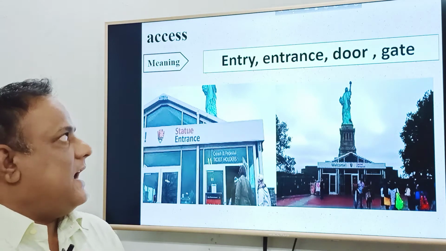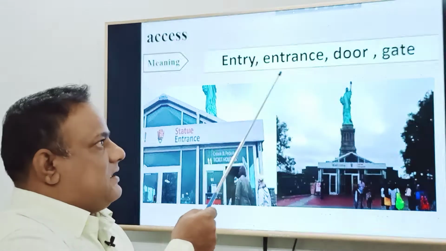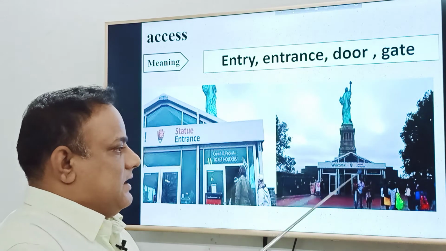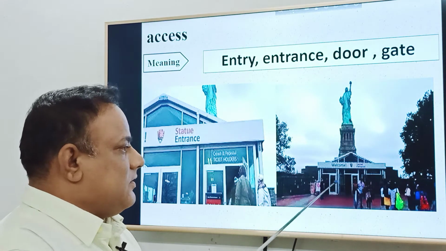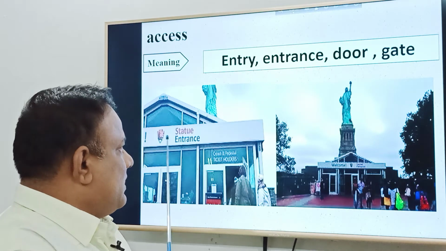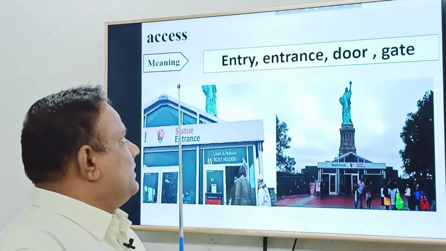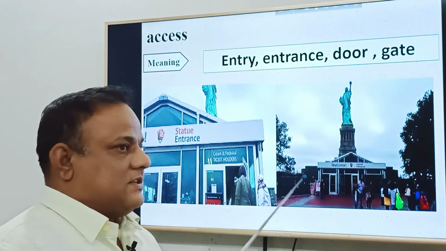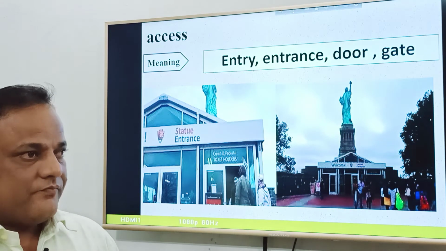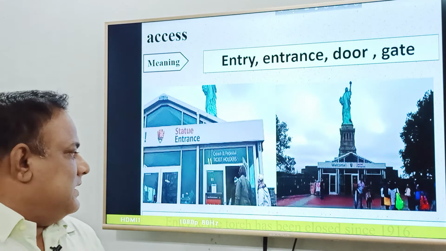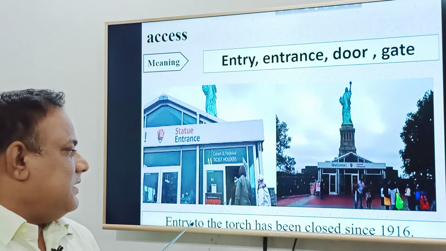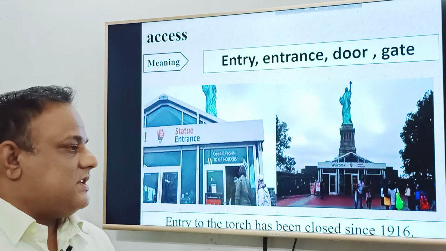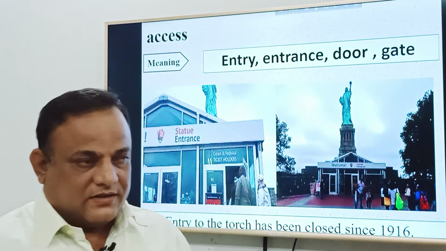Access. Access means entry, entrance, door, gate. You are watching the entrance of the Statue of Liberty, the way, the door. This is the entrance of the Statue of Liberty. So in this passage, access means the entry or entrance. The entry to the torch has been closed since 1916.